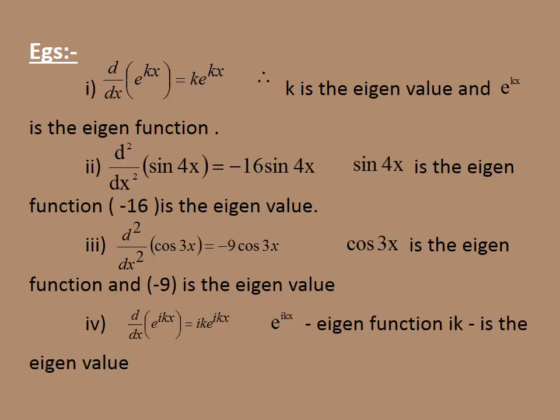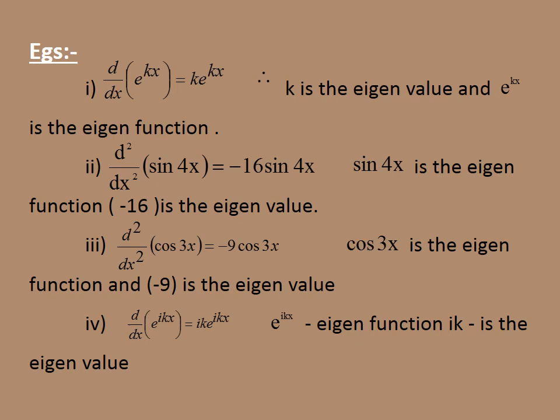Let us consider d by dx of e power kx, which is equal to k into e power kx. The same function is repeated, so e power kx is the eigenfunction and k is the eigenvalue. Similarly, d square by dx square of sin 4x is equal to minus 16 sin 4x. Sin 4x is the eigenfunction and minus 16 is the eigenvalue. d square by dx square of cos 3x is equal to minus 9 into cos 3x, so cos 3x is the eigenfunction and minus 9 is the eigenvalue.